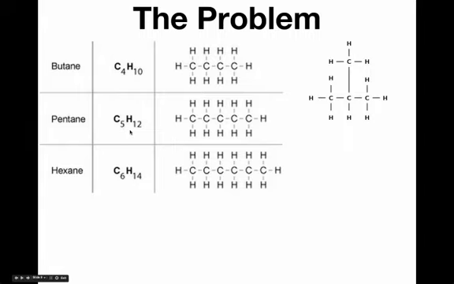The same is true once you start dealing with larger and larger organic molecules. 5 carbons can be arranged with branches. 6 carbons can also be arranged with many different branches. And it turns out that the larger the number of carbons you have, the more possible combinations you can have for how you can attach these carbons to each other with and without branches. So the idea is that C4H10 is just the beginning of where the problem shows up. It just gets worse from there once you start dealing with larger and larger organic molecules.